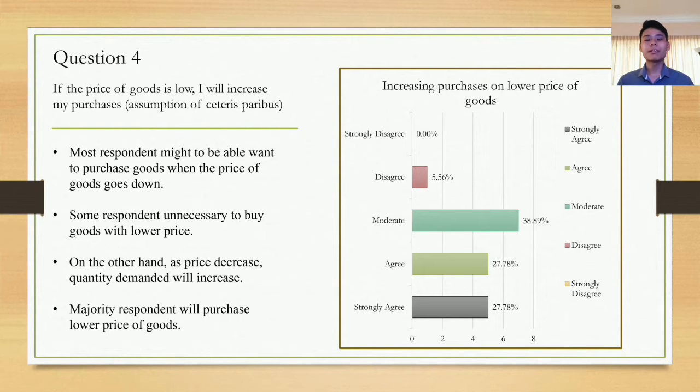So today I am going to talk about part B, which is consumer behavior. I will be talking about questions 4, 5 and 6. Question 4 is if the price of goods is low, I will increase my purchases based on the assumption of certain variables.